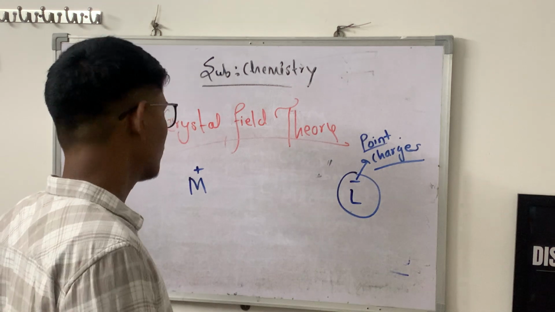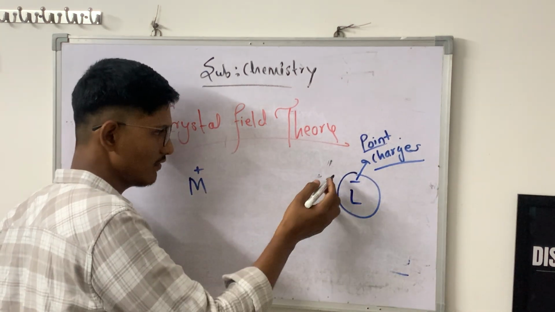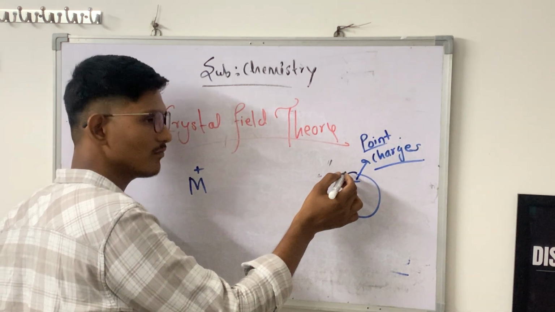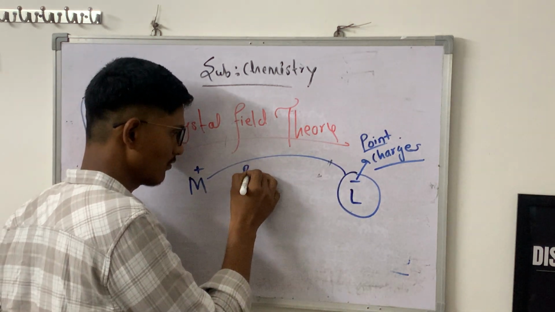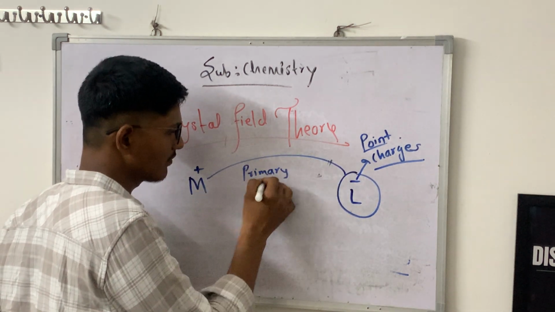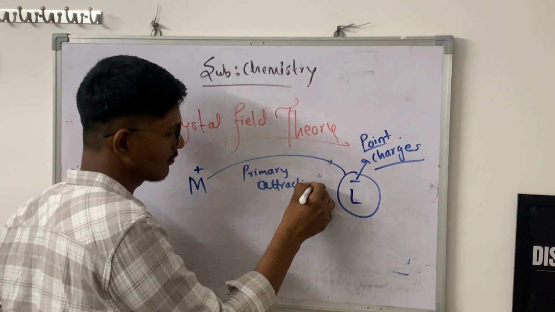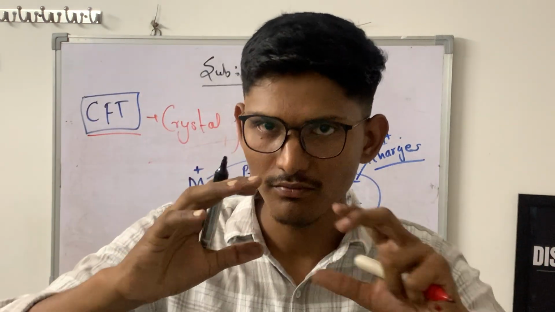When this ligand is too far from the metal, there is a primary attraction between metal and ligand, meaning metal and ligand will approach towards each other.